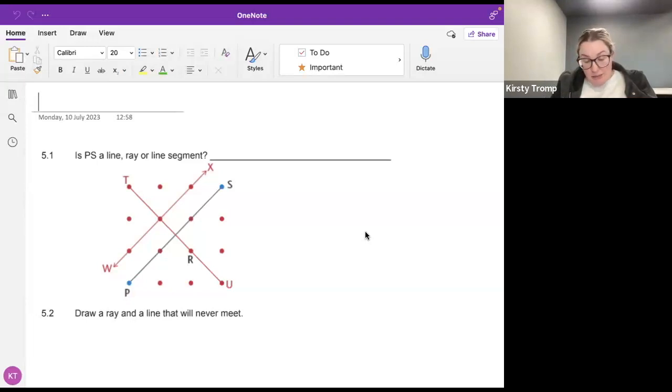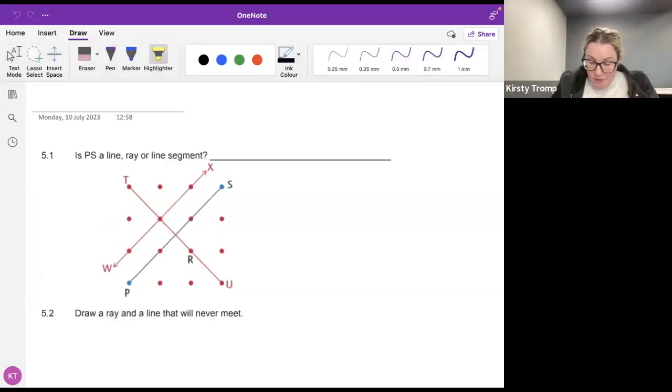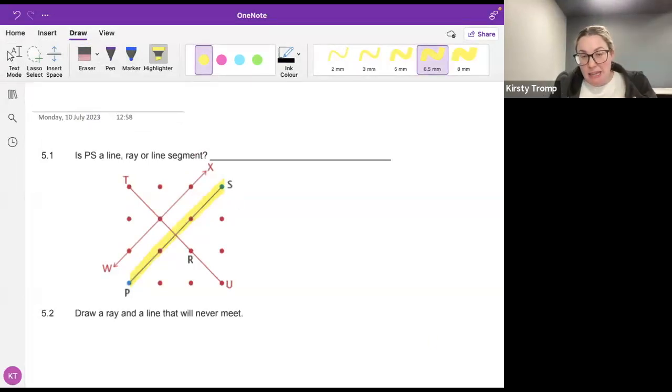Our lesson tonight says, is PS, so I'm going to highlight them for you quickly. Is PS a line, a ray, or a line segment? Is there anyone who can give it a go?